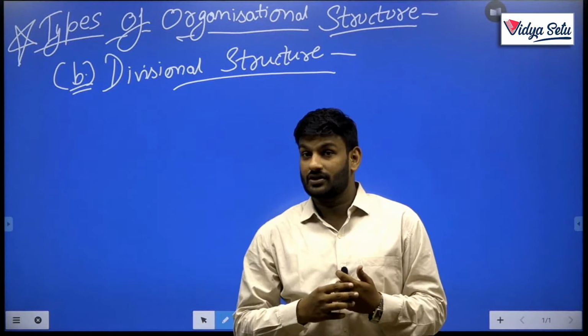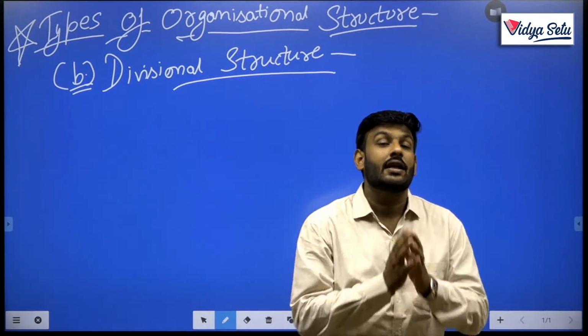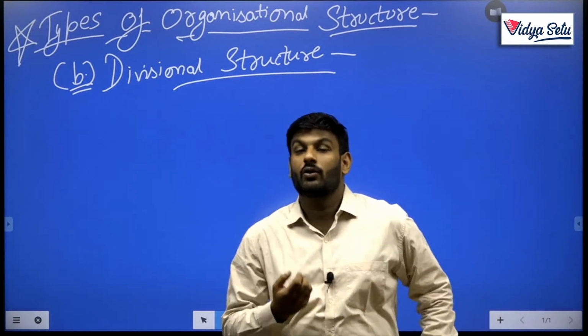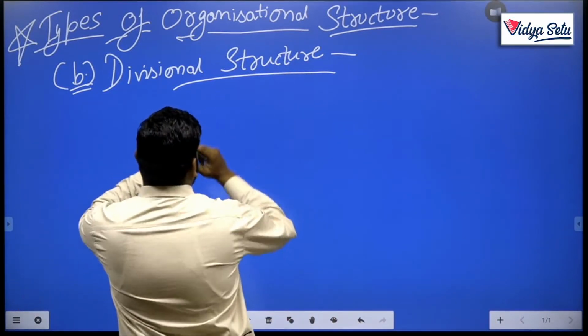In our previous class, we also discussed that there are two types of organizational structure. First is functional structure, that is already discussed in our last classes, and the next is divisional structure. In divisional structure, I already gave you the overview that divisional structure generally deals with multi products.